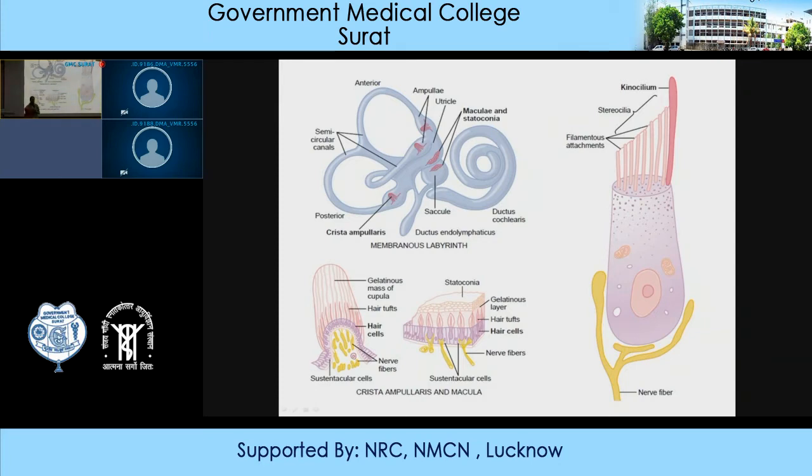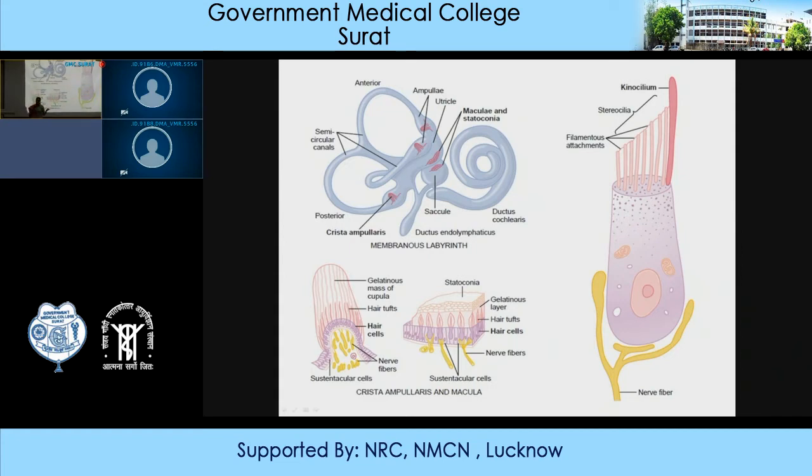Now the macula of the utricle is responsible for maintaining the position of the head when the person is in an upright position. Even a slight degree of disequilibrium, half a degree of movement, will be detected by the macula and transmitted to the central nervous system.